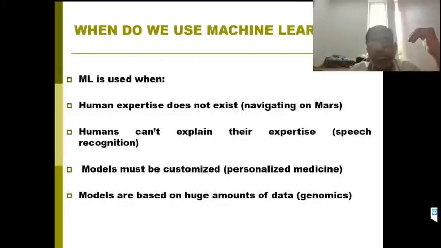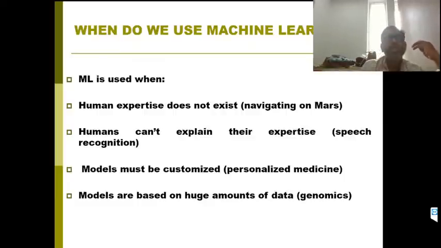Next, models are based on huge amounts of data, like your DNA analysis and all. In these particular approaches, we must use machine learning: where human expertise does not exist, where humans cannot explain their expertise, customized models, and handling large volumes of data and finding insights. There we need machine learning.